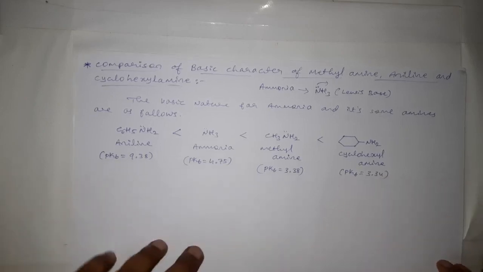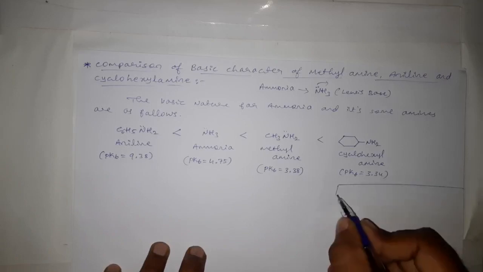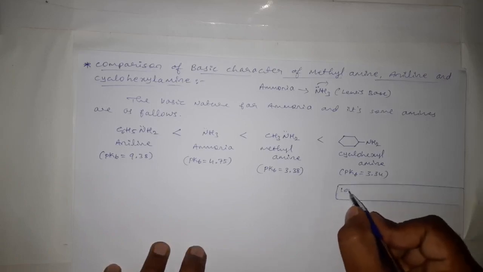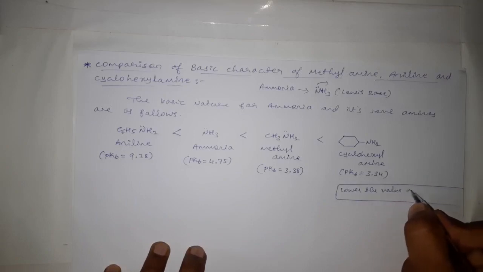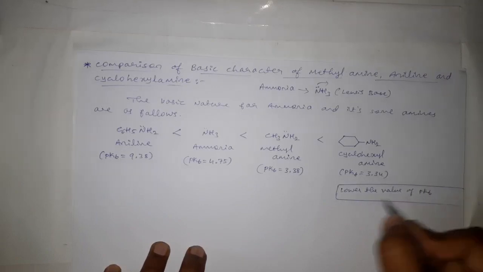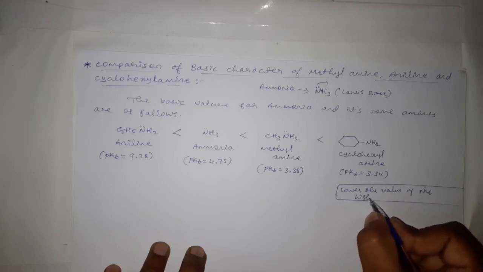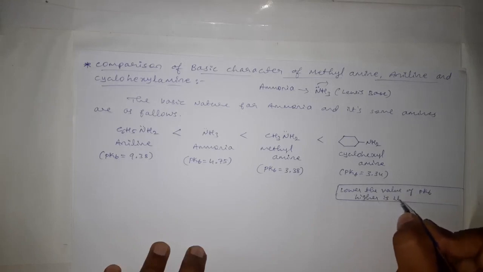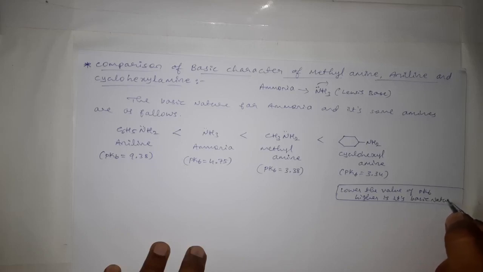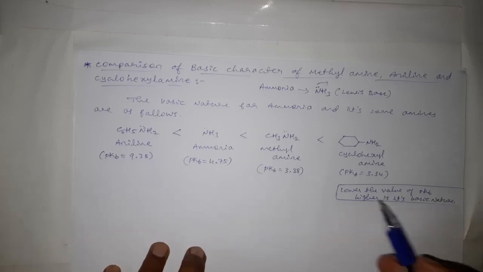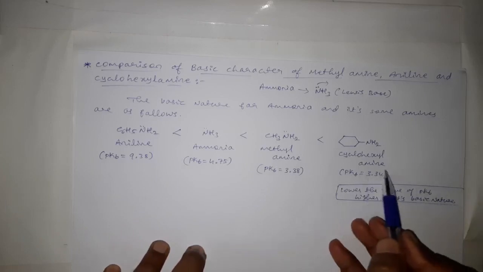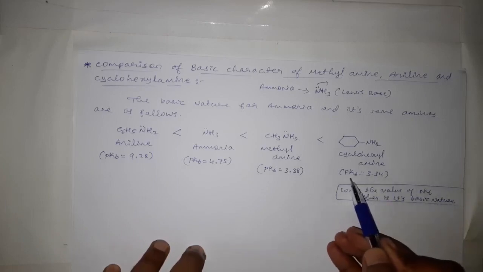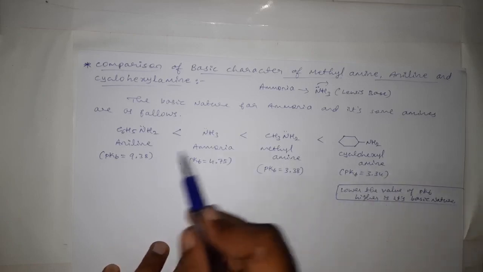Okay, and we know that the lower the value of pKb, the higher is its basic nature. Correct? See, this one has a low value of pKb and therefore it is more basic as compared to all these three.